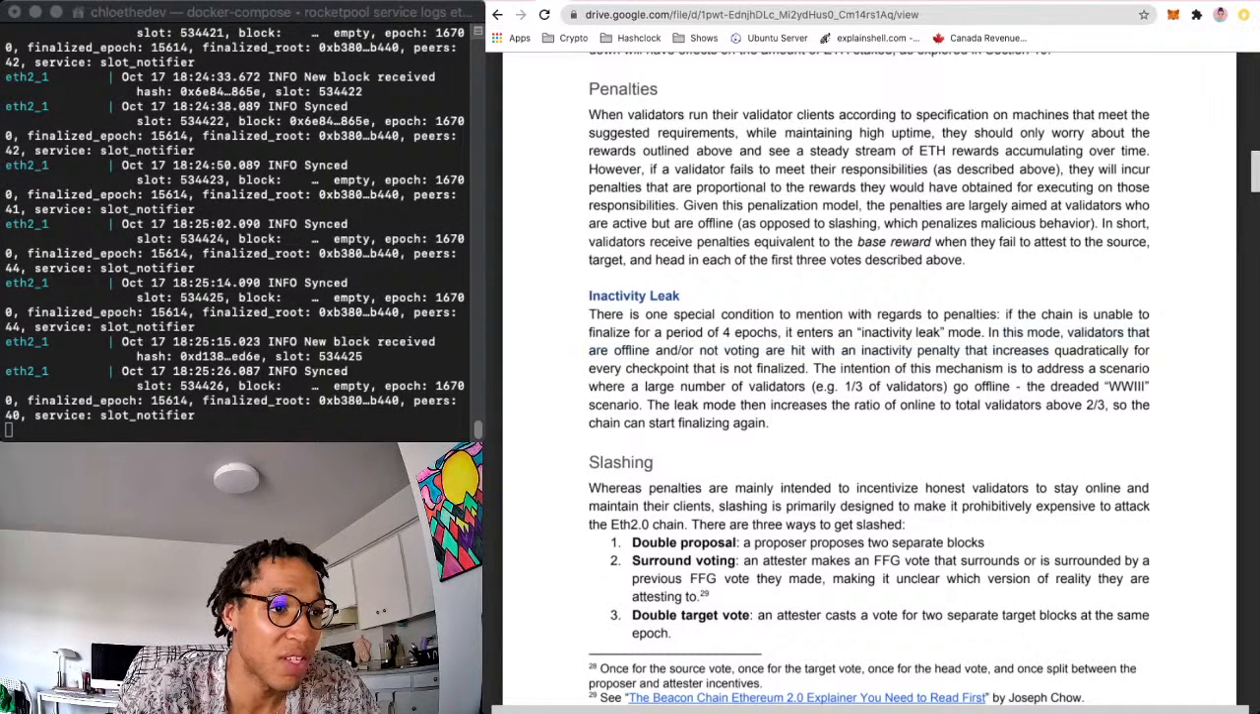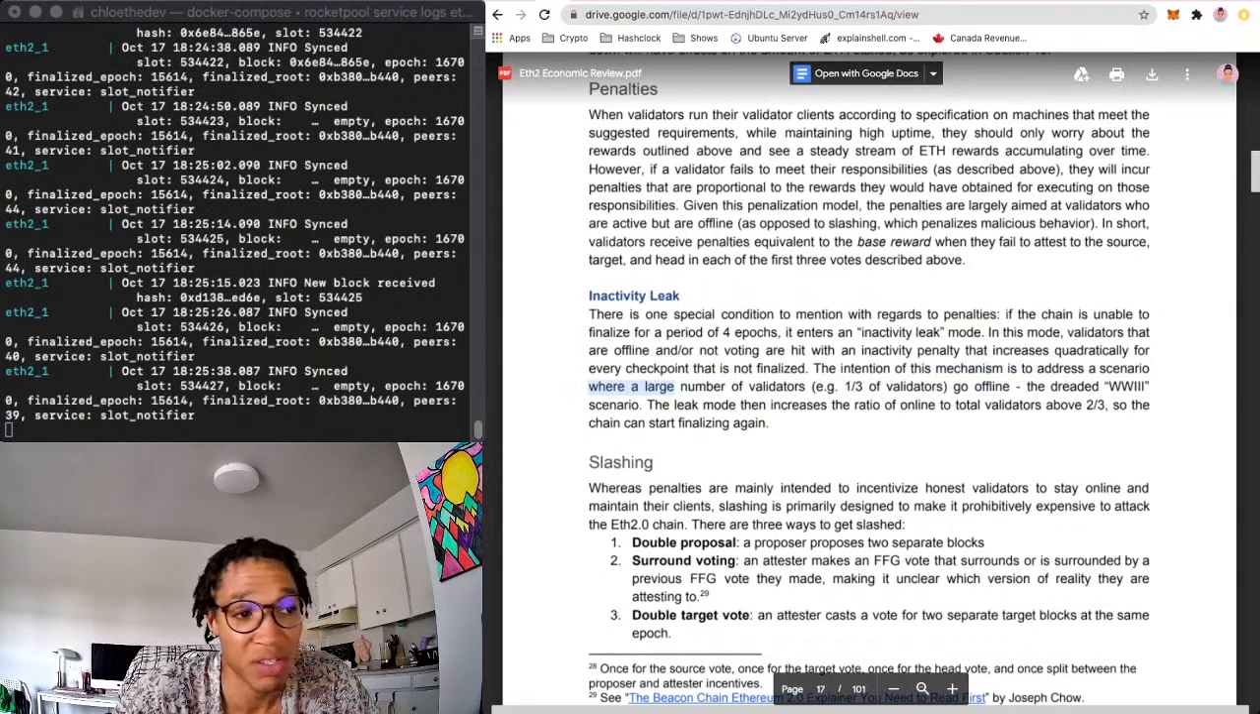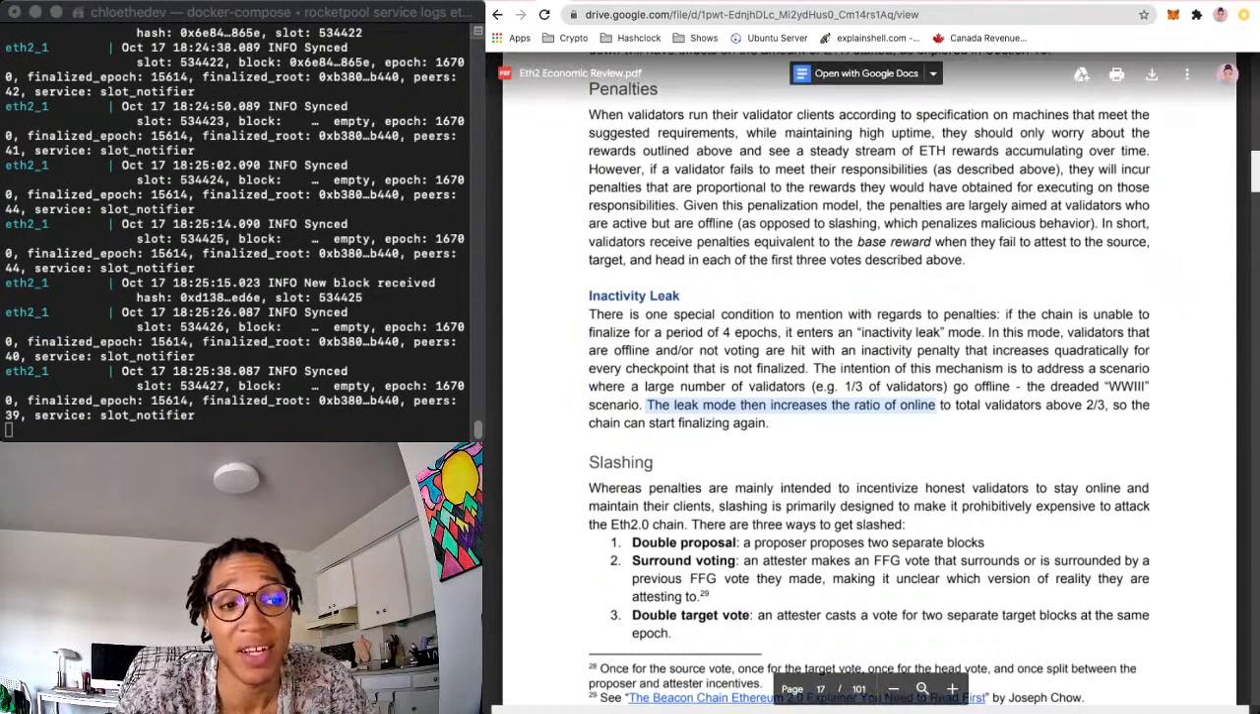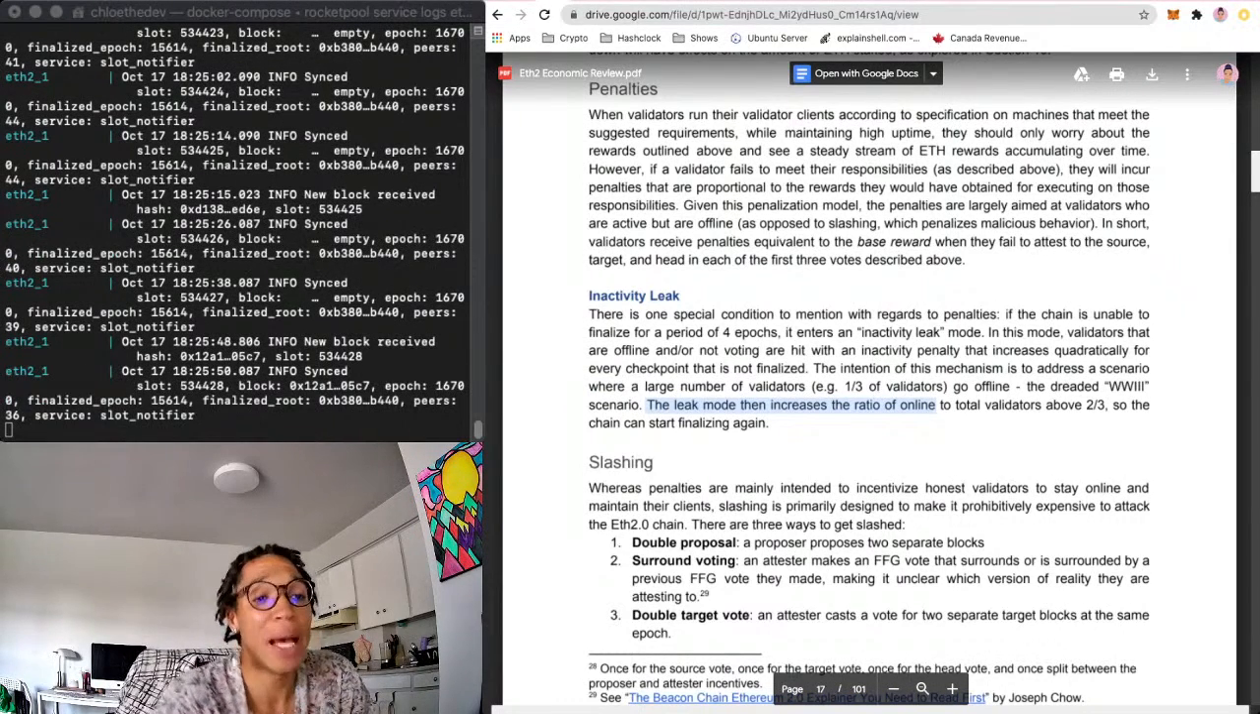The intention of this mechanism is to address a scenario where a large number of validators, let's say a third of the validators, go offline. The dreaded World War III scenario. The leak mode then increases the ratio of online to total validators above 2/3, so we start finalizing again. So this happened in Medalla.